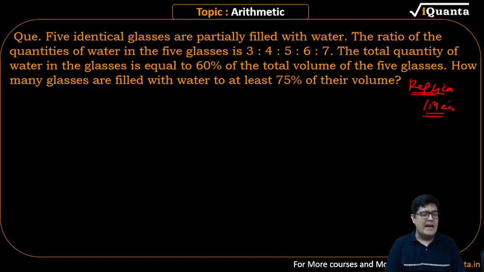How many glasses are filled at least 75% of their volume? This is a theta question. Your answer can be 1 or 2 or 3 or 4 or 5. Your answer can be a number from anywhere from 1 up to 5.